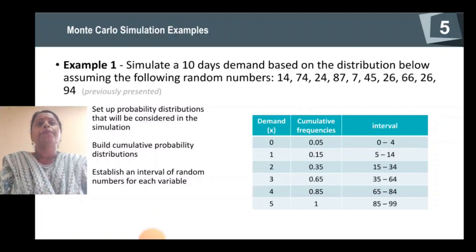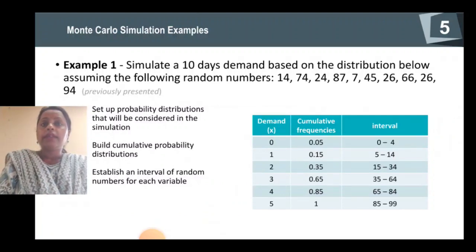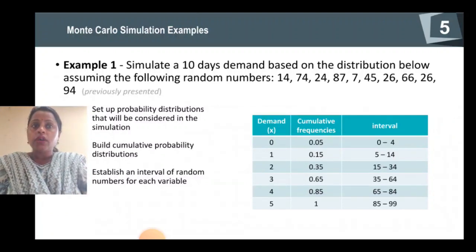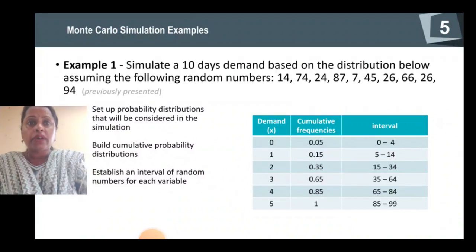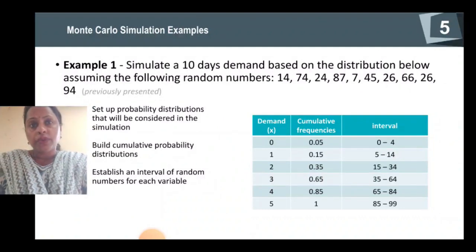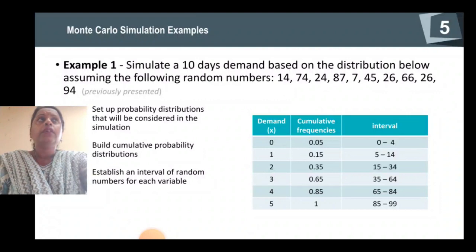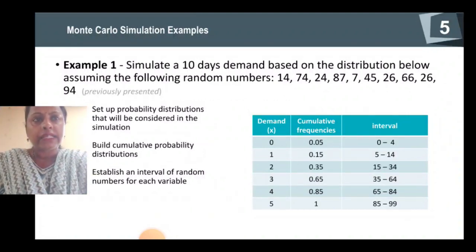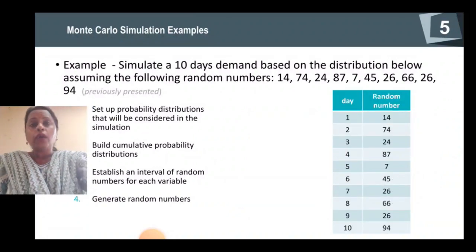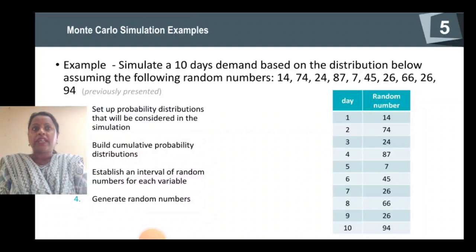So you have to take 5 to 14. The next frequency is 35. So 15 to 34. You will not take 35; you have to take till 34. Then 35 to 64, because the number given is 65 and you don't need to take 65. Okay. So you have to take the intervals. Automatically you will generate the intervals till 99. Okay. 85 to 99 is the last interval.